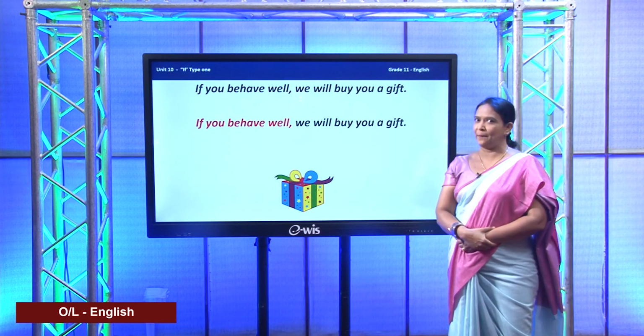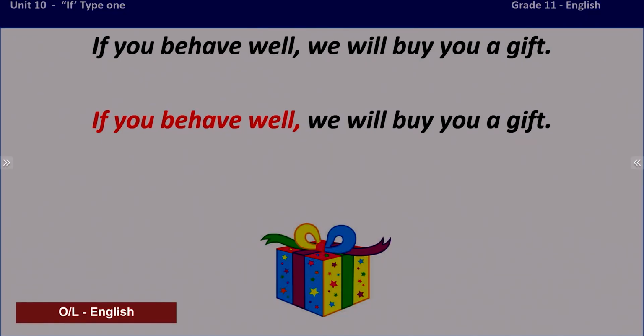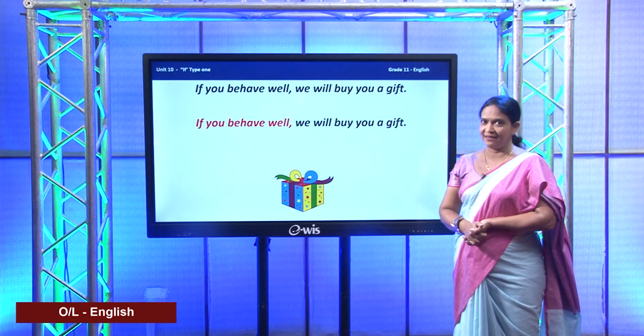Now this is how it happens, right? I used colors here because it makes the thing that you have to learn very clear. Okay? So if you behave well acts as one part of the sentence and we will buy you a gift acts as another part of the same sentence. So we can identify two main sentence sections here, two parts, right? If you behave well is given in red. We will buy you a gift is given in black, right?